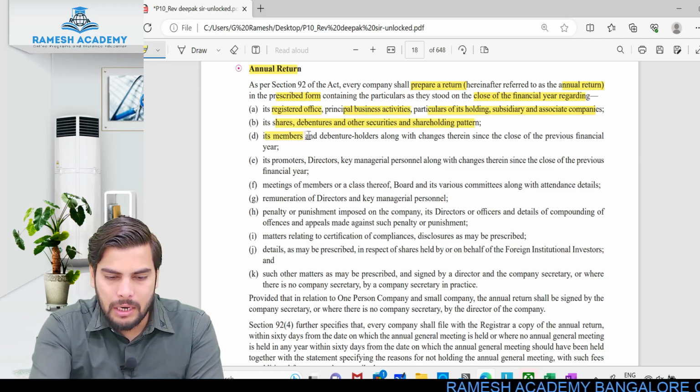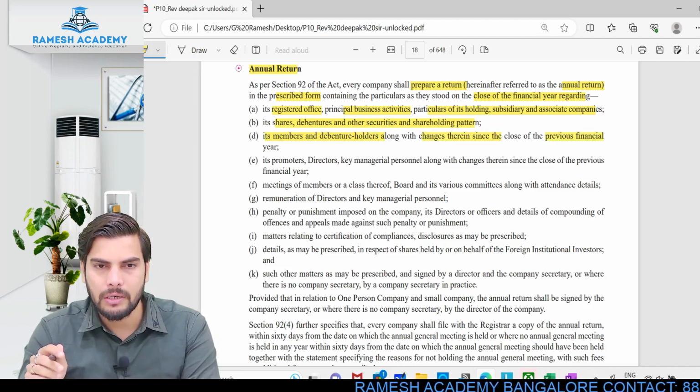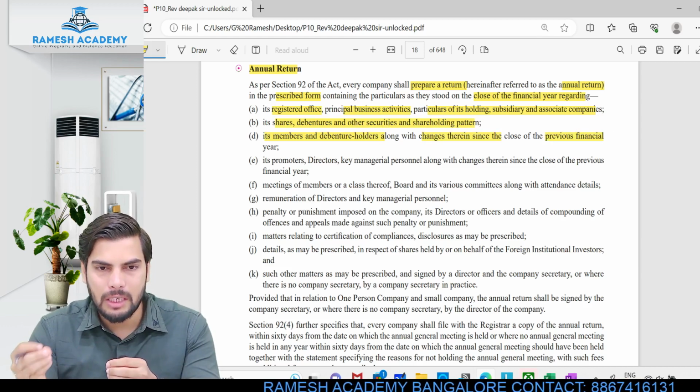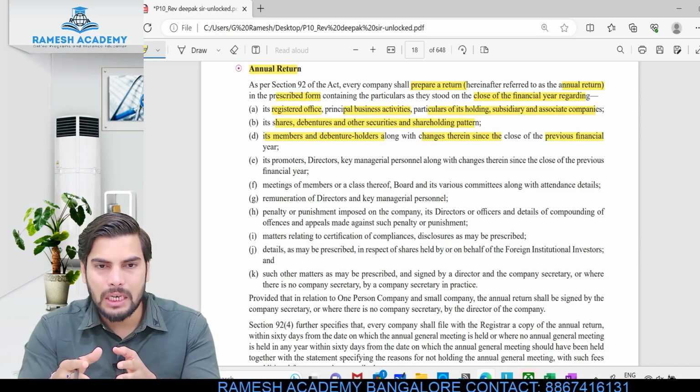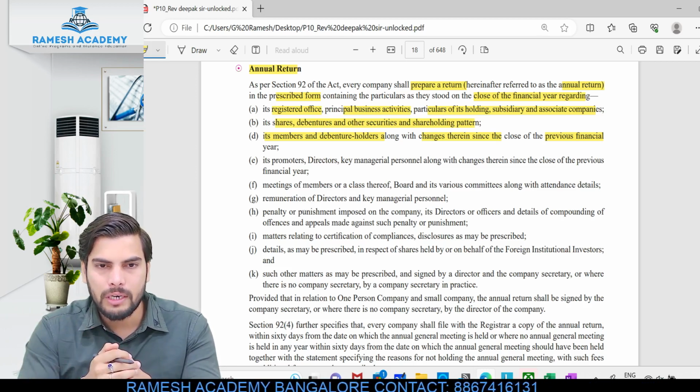Its members and debenture holders along with changes therein since the close of the previous financial year. Who exactly are the members? How many shares are held by these particular members? Are there any changes which happened during this particular year? Remember statement of changes in equity, what did I mention?